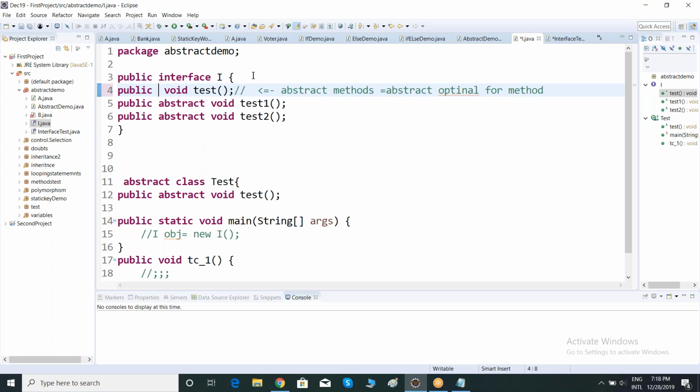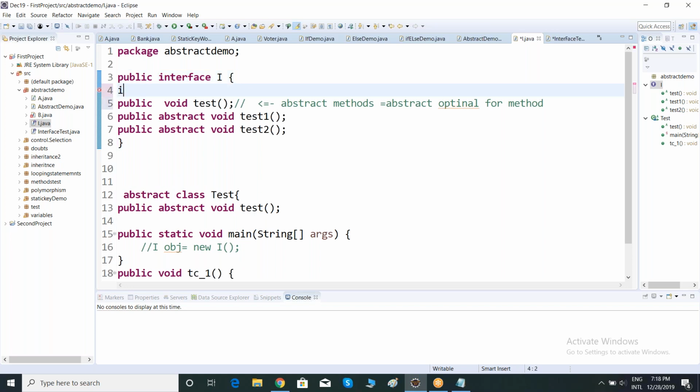And you can even maintain variables inside an interface. Int a equals 100. Just like we maintain variables inside a class, we can maintain variables inside an interface, right? And the program will automatically consider it as public static final.